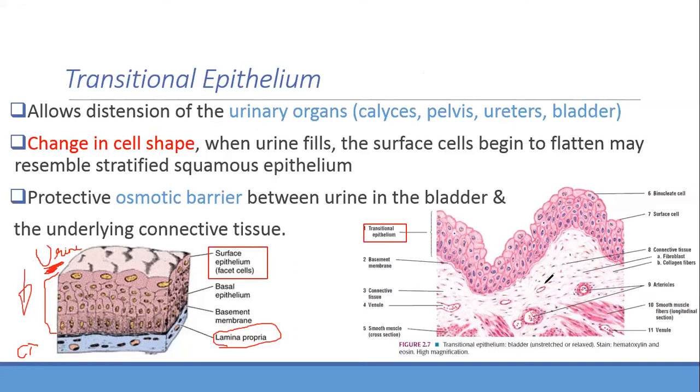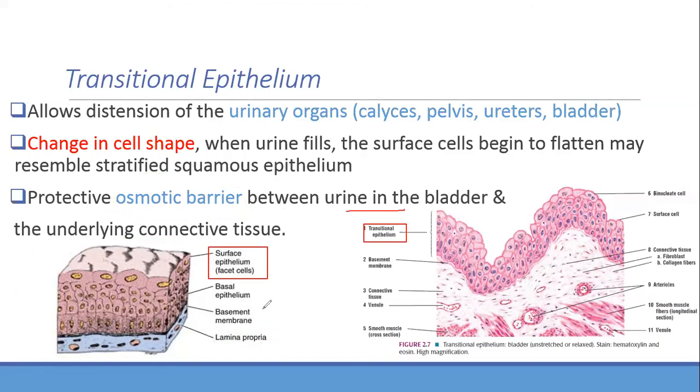So this is the protection by this layer. That's why it's called an osmotic barrier. It prevents the urine from being absorbed back into the body. It only allows it to be expelled out of the body. Is it clear? The meaning of osmotic barrier. So where is it? It's between the urine in the bladder and the underlying connective tissue. I hope, alhamdulillah, it's clear.